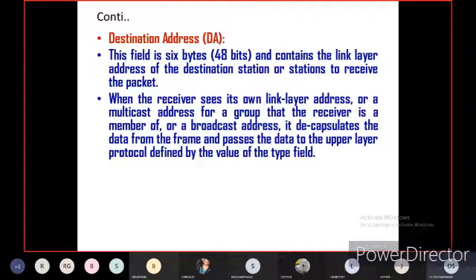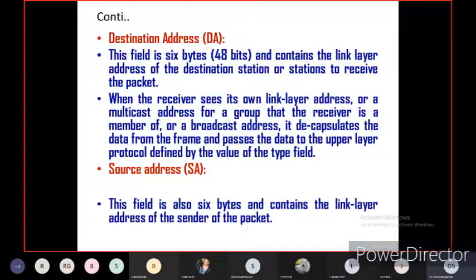When the receiver sees its own link layer address, or a multicast address for a group that the receiver is a member of, or a broadcast address, it decapsulates the data from the frame and passes the data to the upper layer protocol defined by the value of the type field. Of course, destination address is always 48 bits. So the destination address actually receives the data sent by the transmitter or sender.